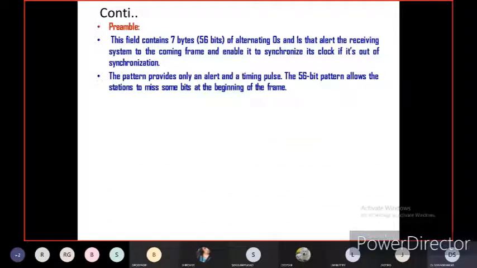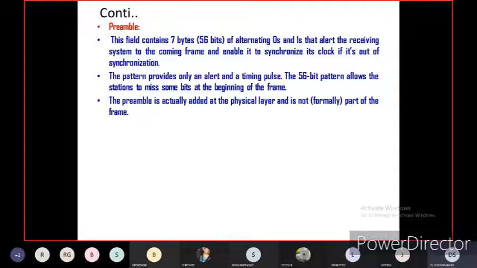The pattern provides only an alert and a timing pulse, that is an on and off pulse signal, 7 bytes. The 56-bit pattern allows the station to miss some bits at the beginning of the frame. Some bits may be missing at the beginning of the frame.